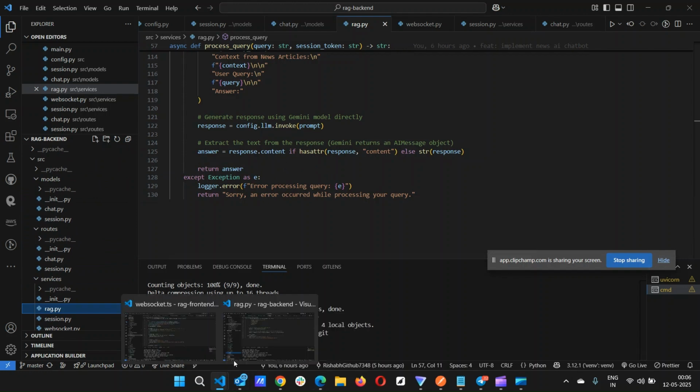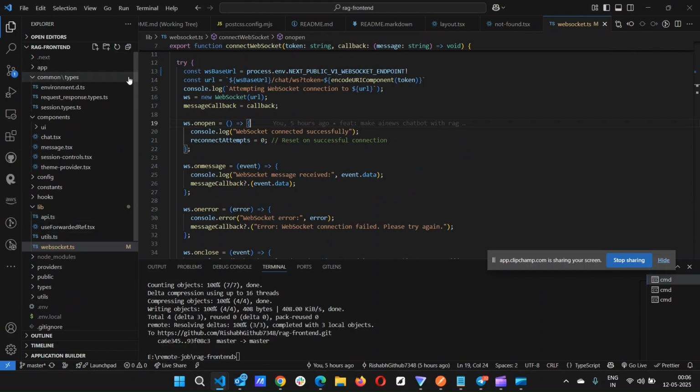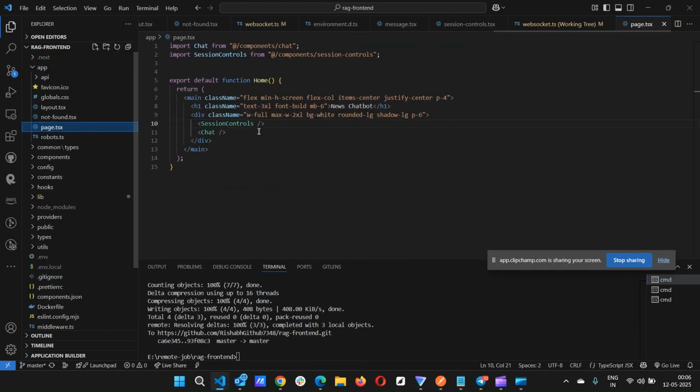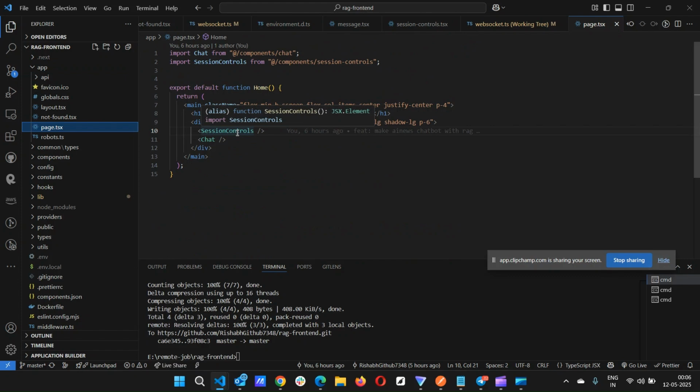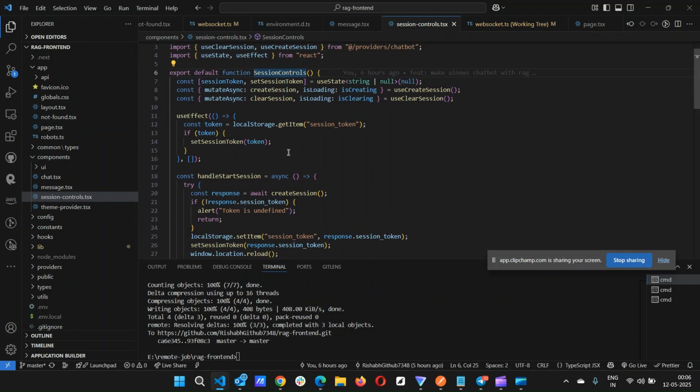Now let's go to the front end. What are the things we are doing at the front end level? At the front end level, we are using Next.js, and in Next.js we are basically using the app router. In the app router, we make a file, page.ts. We have two things, session control and chat. In session control, the basic things are creating a session and deleting the session token.